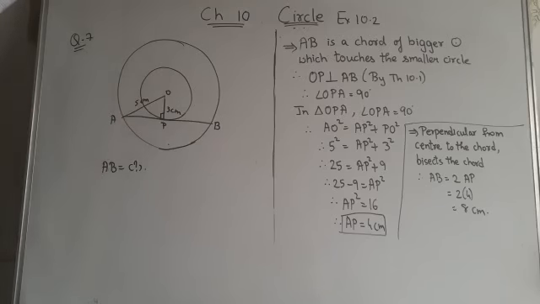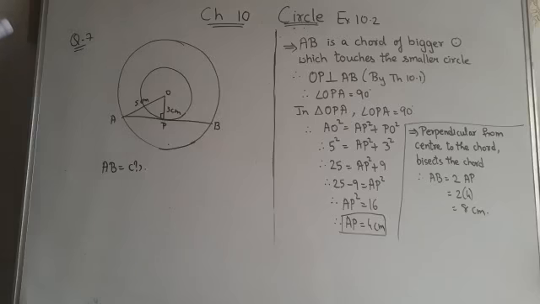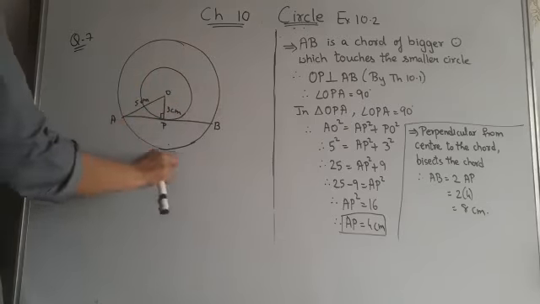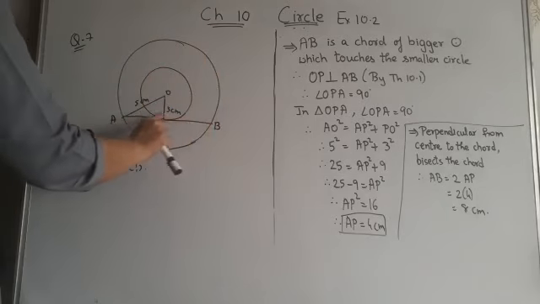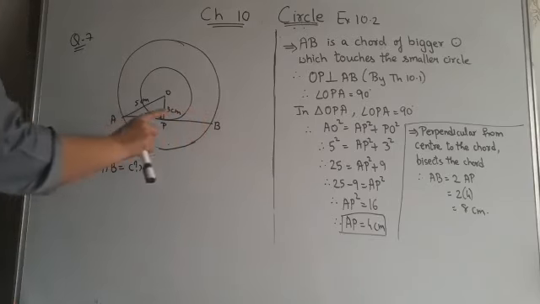So the question is, two concentric circles are of radii 5 cm and 3 cm. That means radius of bigger circle is 5 cm, radius of smaller circle is 3 cm. Find the length of the chord of the larger circle. This is the larger circle. AB is the chord of larger circle. So what we have to find? We have to find this chord of larger circle.